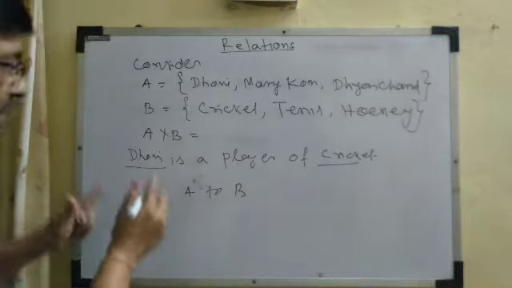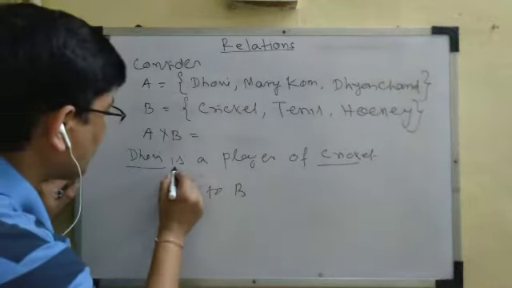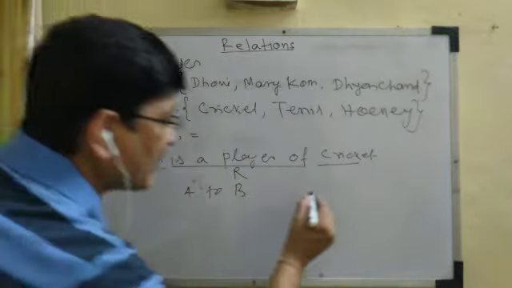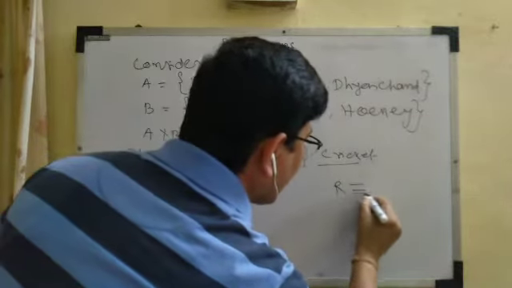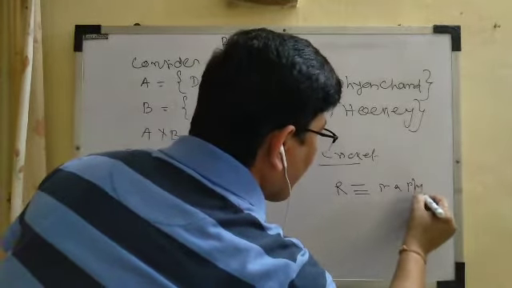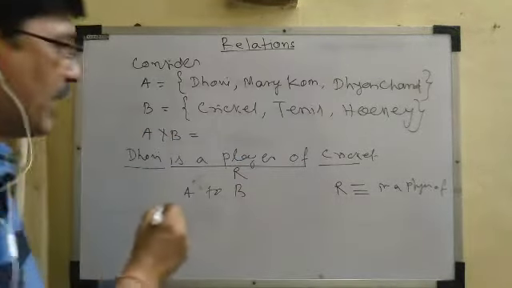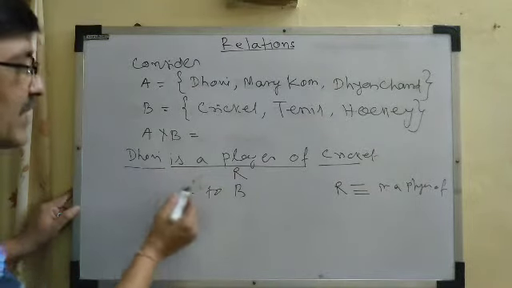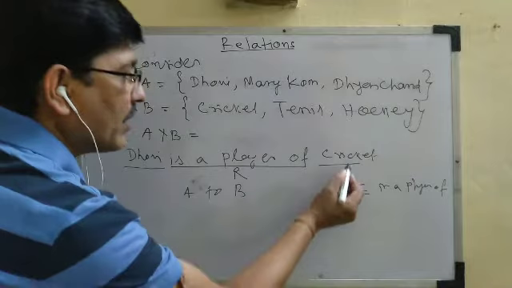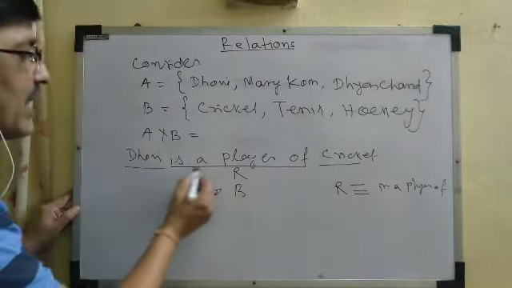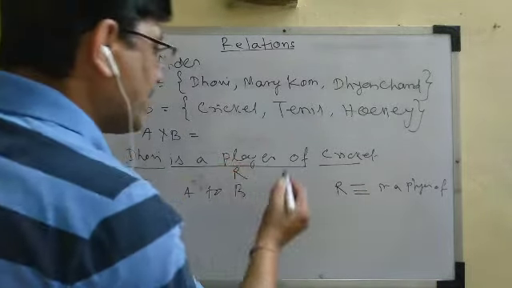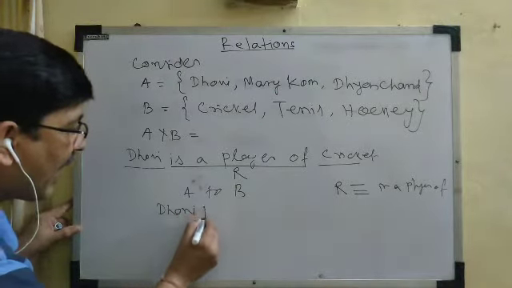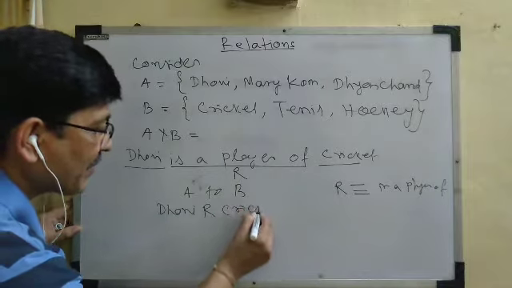So this relation "is a player of", let us make it shorter. Suppose I name it R. R means this relation, R means "is a player of". So Dhoni R cricket means Dhoni is related with the relation R with cricket. That means we can write Dhoni R cricket.